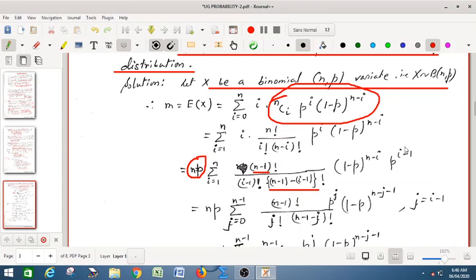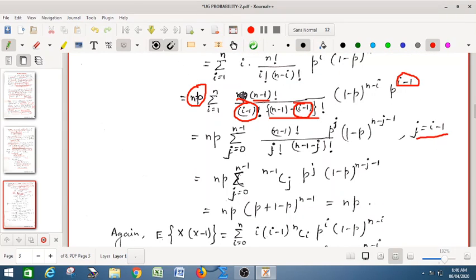So if you look at all the terms, the power is i minus 1. Here we have i minus 1, and here we have i minus 1. So we can replace i minus 1 by j. So the summation will be from j equal to 0 to n minus 1, and naturally we have factorial (n minus 1) over j factorial, i minus 1 is replaced by j, (n minus 1 minus j) factorial, p to the power j, (1 minus p) to the power n minus 1 minus j.